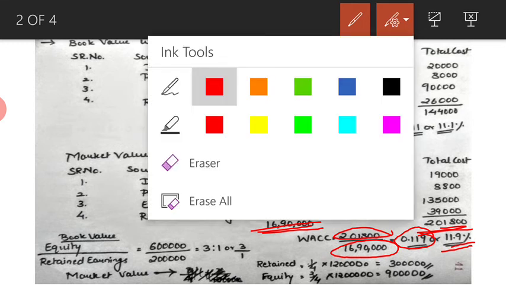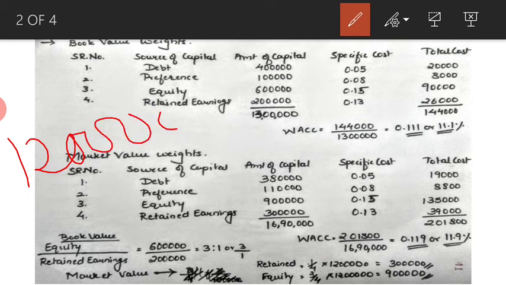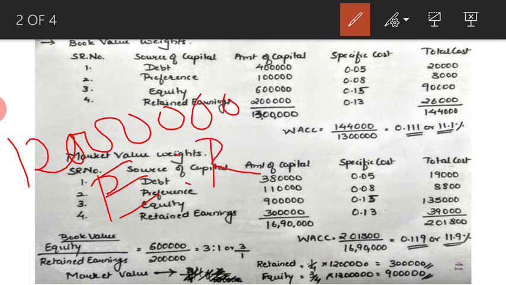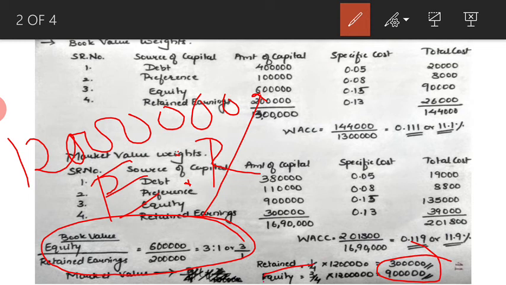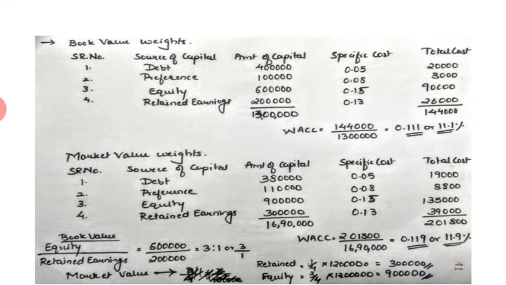So it's actually a very simple problem. The only thing that we need to understand is how do we divide the 12 lakhs amongst the equity and retained earnings. So I hope you're clear with this calculation of the ratio of equity and retained earnings using the book value weights, and then dividing 12 lakhs amongst retained earnings and equity. So that's it about this particular problem. Let's move ahead with the next problem.